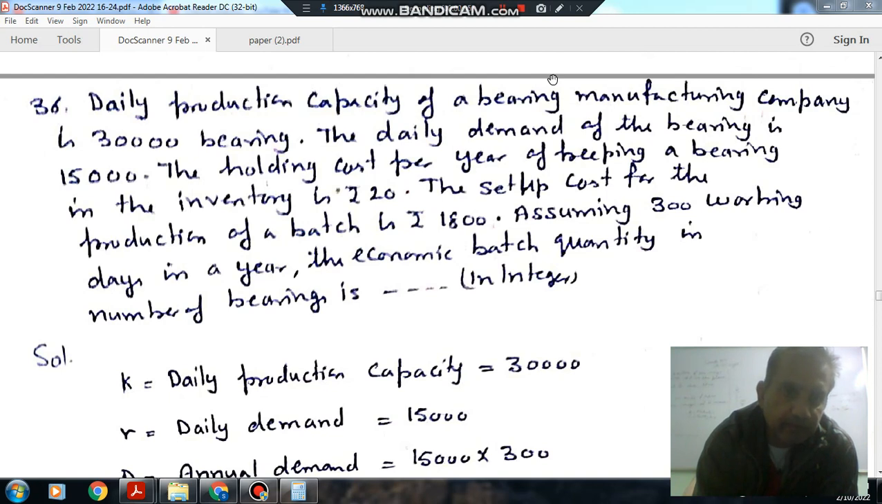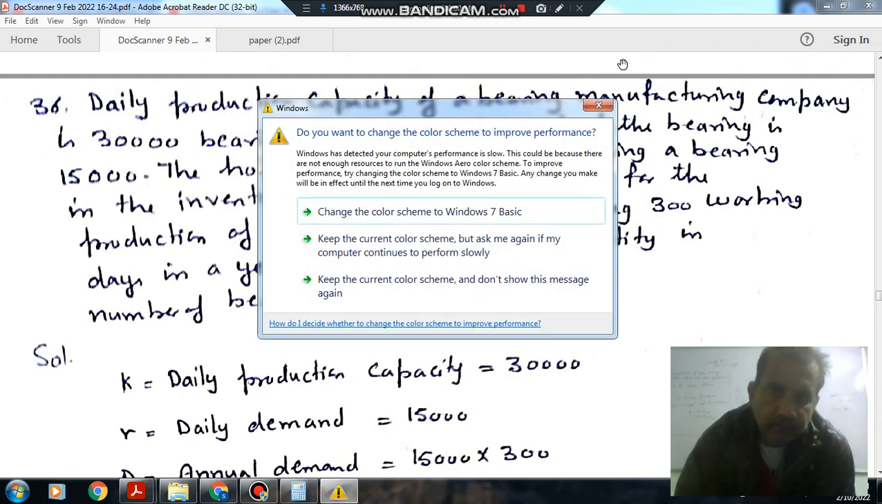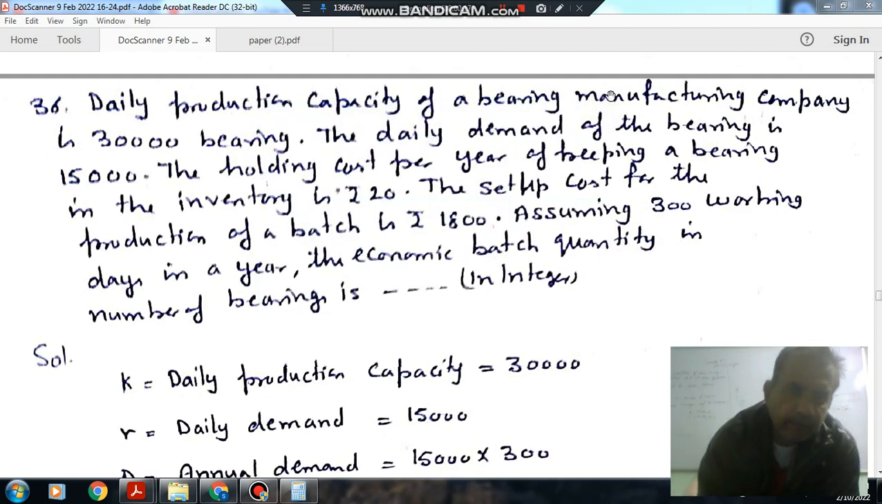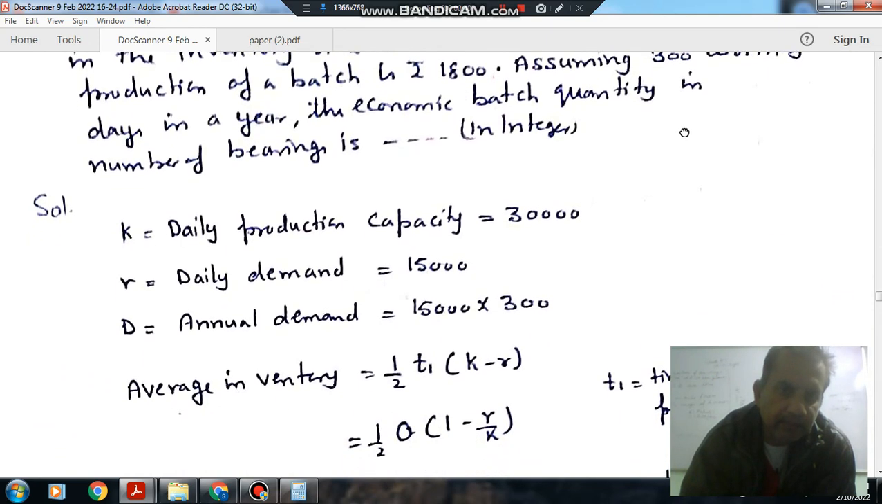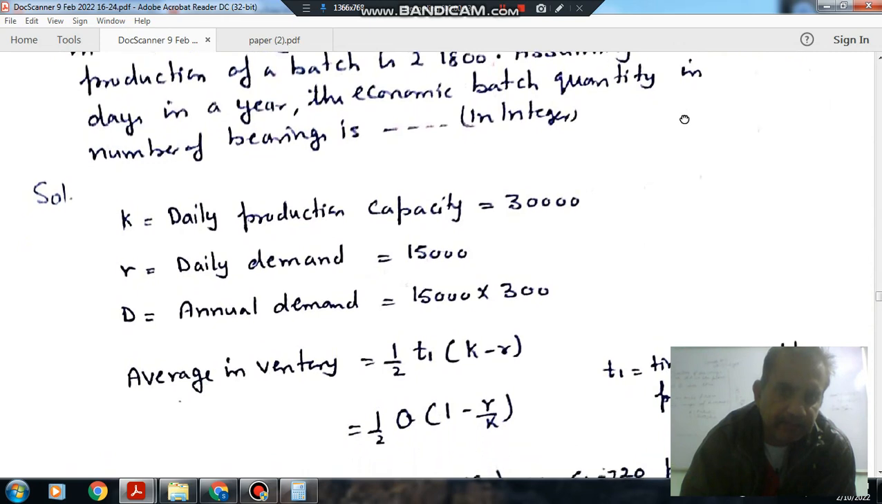Question number 33: The daily production capacity of a bearing manufacturing company is 30,000. The daily demand of bearing is 15,000. The holding cost per year of keeping a bearing in the inventory is rupees 20. The setup cost for the production of a batch is rupees 1800. Assuming 300 working days in a year, the economic batch quantity in number of bearings is dash, in integer.